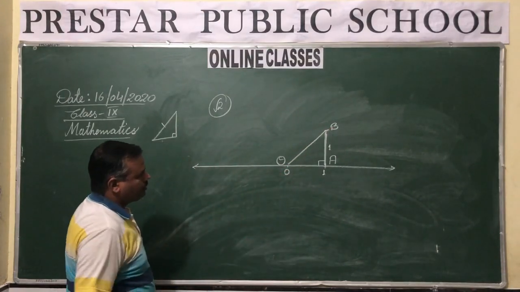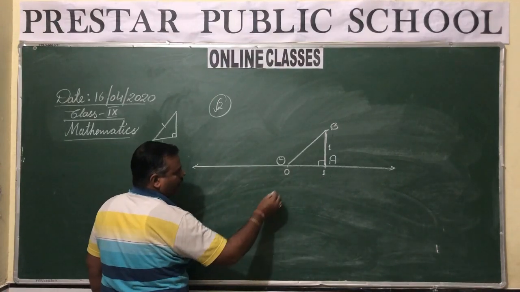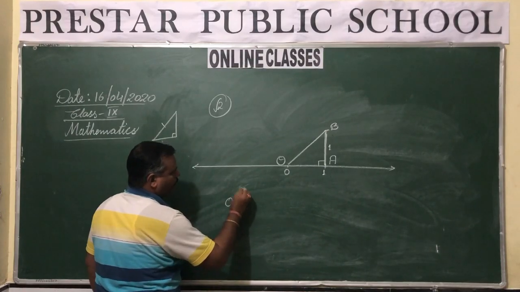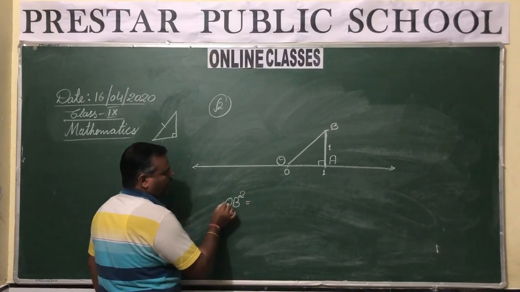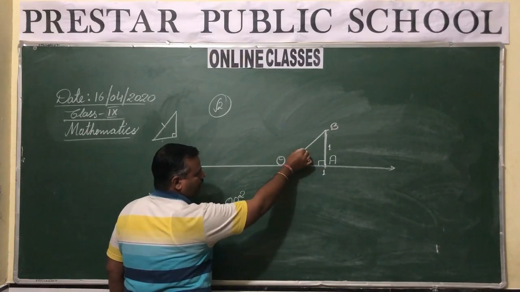Now if you see here, a right angled triangle is formed, and as per the Pythagoras theorem, OB squared, this is the hypotenuse. The side which lies opposite to the right angle is considered the hypotenuse.